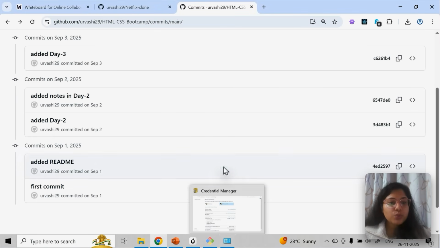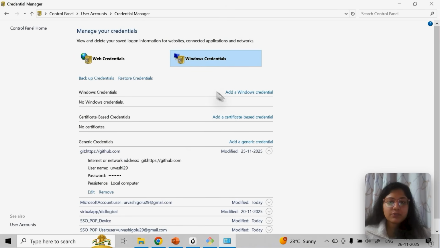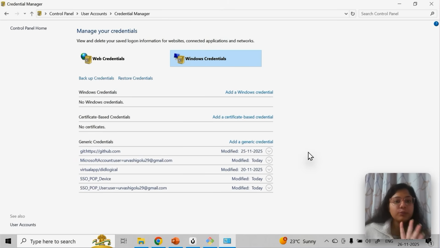Basically, you're going to store your GitHub credentials in your local system. In simple words, what you're doing in control panel, you don't have to come and manually do it. No need to do it. Automatically it will come and store. But before running this command for the first time, I want you to come and see this step, so that you can see right now GitHub is not visible here in generic credentials.